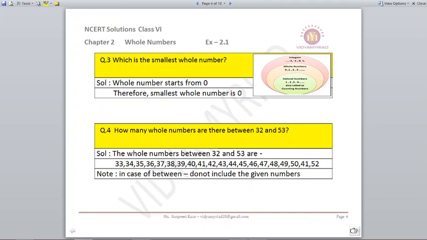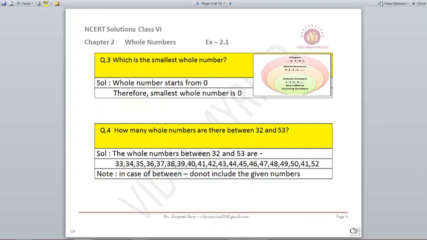Question number 3. Which is the smallest whole number? If you remember the figure I just showed you, whole numbers start with 0. So the smallest whole number is 0. And if I ask what is the smallest natural number, that will be 1. Don't get confused between whole numbers and natural numbers. First comes the natural number, then the whole number. And if you still get confused, whole has an O in it. So O and 0 you can correlate, and remember that whole numbers start from 0.